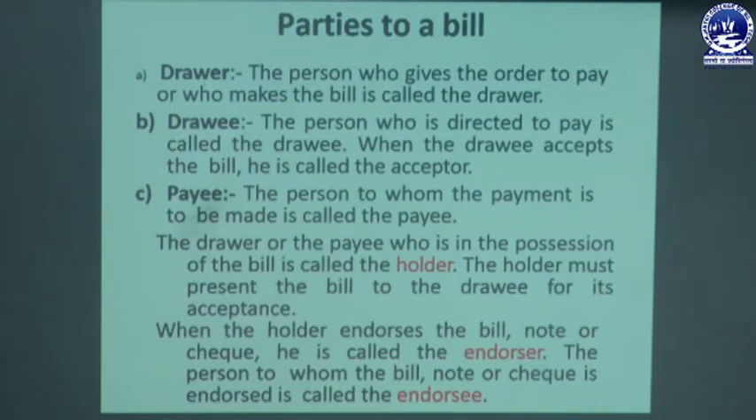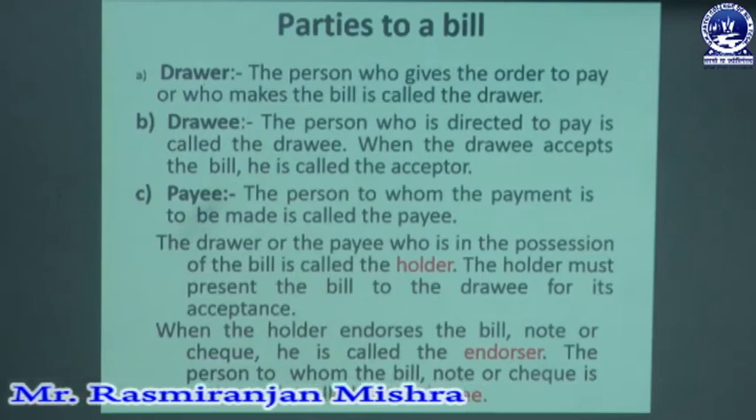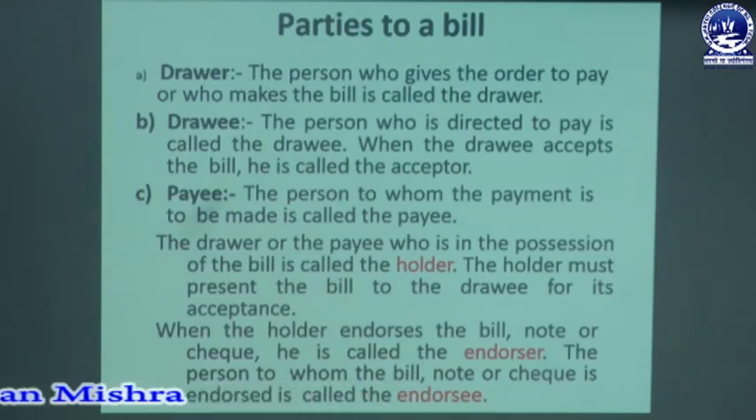When the holder endorses the bill or note or check, he is called the endorser. In certain cases, the holder endorses that bill to another, and he is called the endorser. Either that bill, or maybe a promissory note, or maybe a check. The person to whom the bill or the note or the check is endorsed is called the endorsee. So endorser and endorsee, these are the two persons. The holder who endorses the bill is called the endorser, and the person to whom the bill is endorsed is called the endorsee.